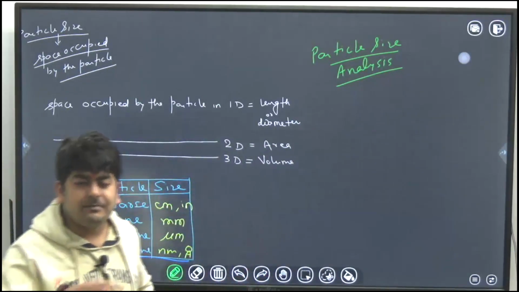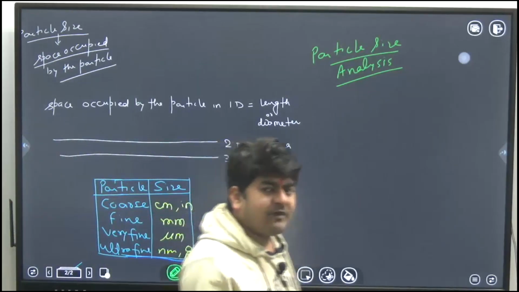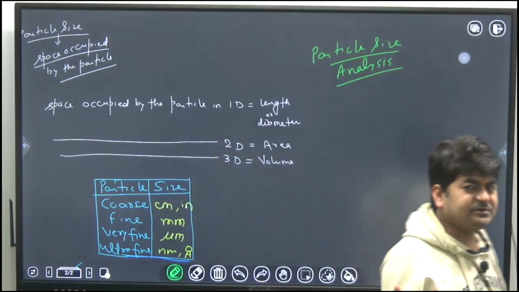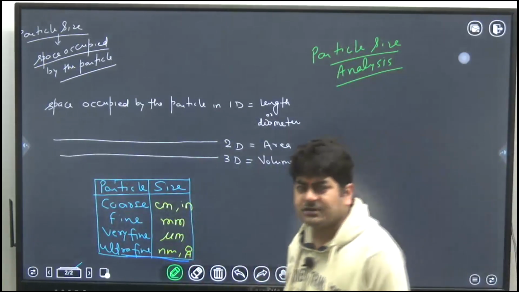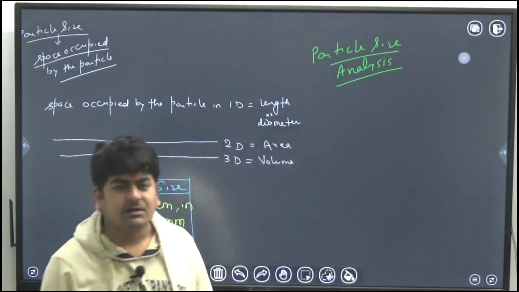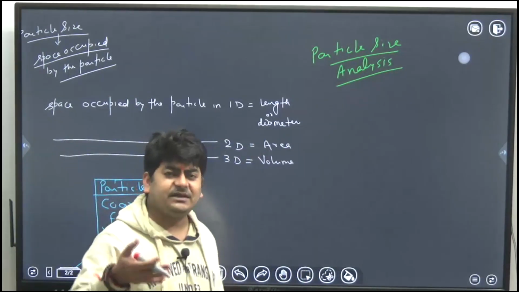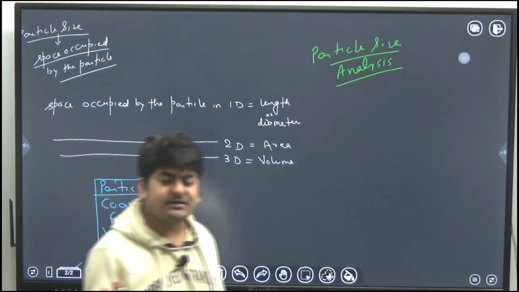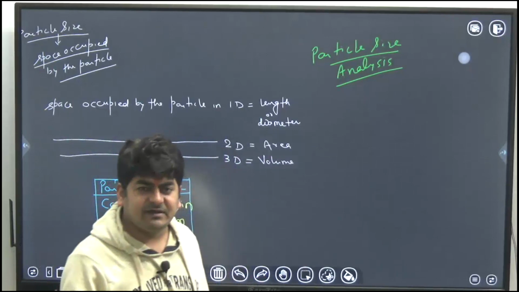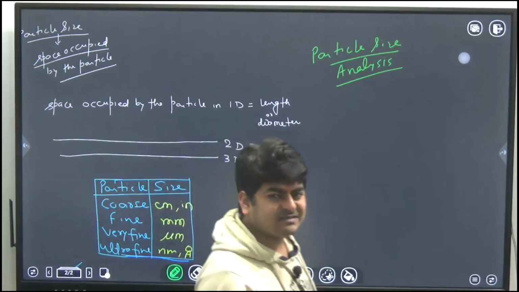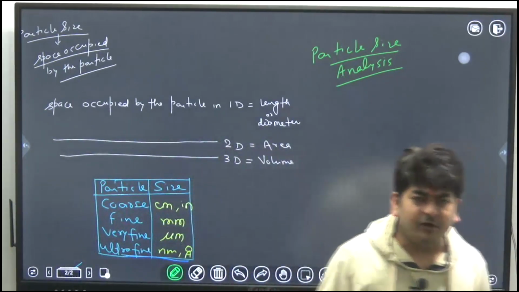For example, in your class, your faculty conducts a test, suppose a general knowledge quiz. The maximum marks was 100, and in your class there are 40, 50 or 100 students, and someone gets 70, someone 17, someone 16, someone 80, someone 40, like this.